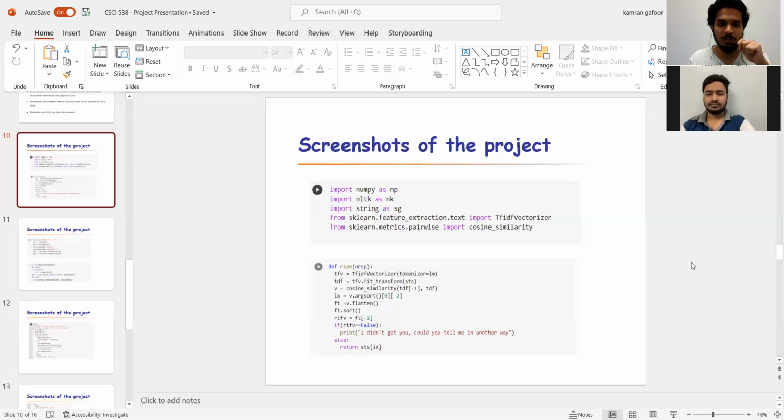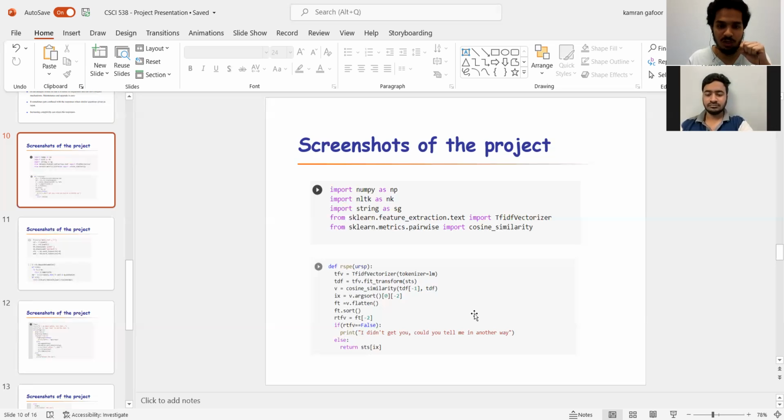Then after importing all these packages, what we need to do is we created a function, and we call it the response function, for the user response. What we are doing in this is basic tokenization and matching. We are using both packages over here to tokenize our words, and then we are transforming it, and we are using the cosine similarity to match the similarity between words. If the words are similar, then it matches, and then we sort it,